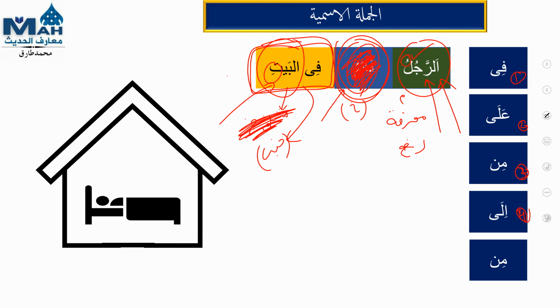That's why we'll say shibhu jumla. Shibhu jumla is taking the place of khabar. It's actually not khabar, but it is taking the place of khabar. So we'll move forward.